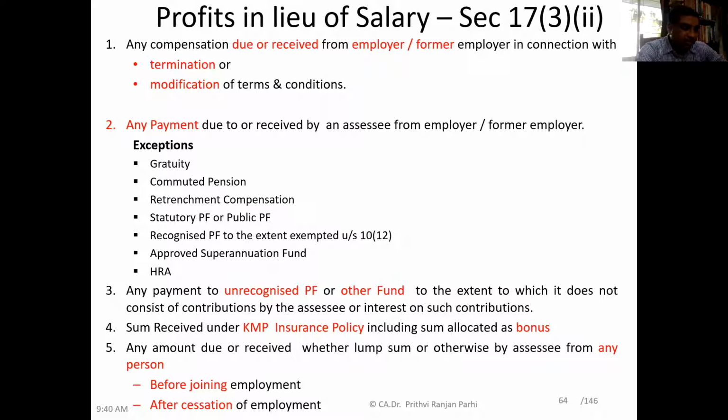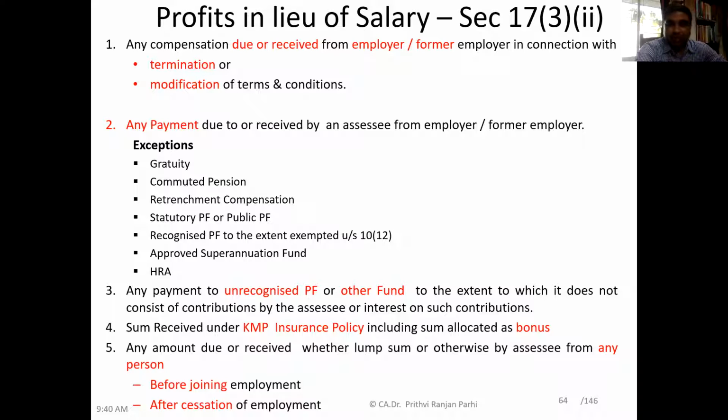And the benefit of this policy is that compensation may be received by the company, compensation may be received by the employee himself, or compensation may be received by the employee's legal heir. Okay. So in this situation, what it says is sum received under key management personnel insurance policy. That means if the employee is receiving some compensation from the KMP insurance policy, including the bonus allotted under this policy, that will be treated as profit in lieu of salary.